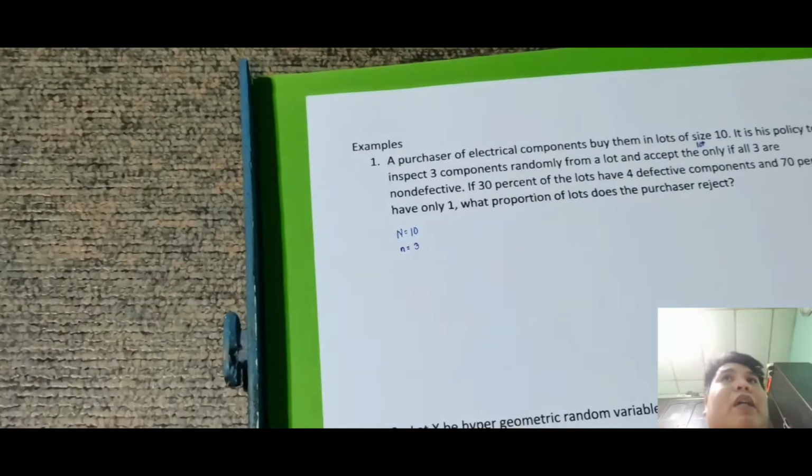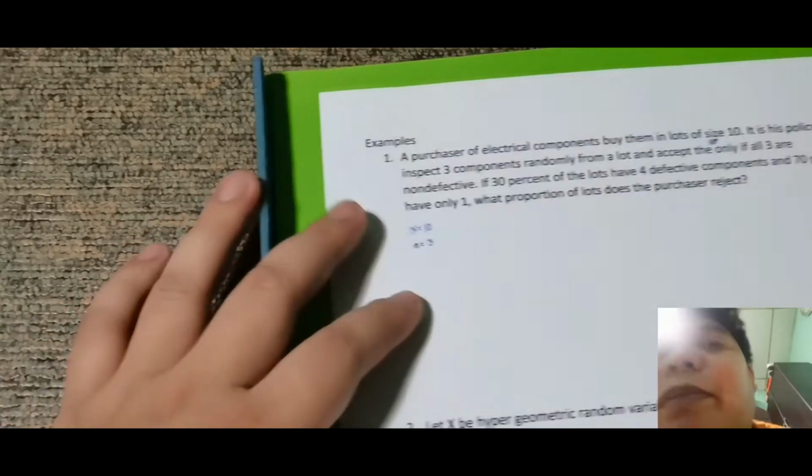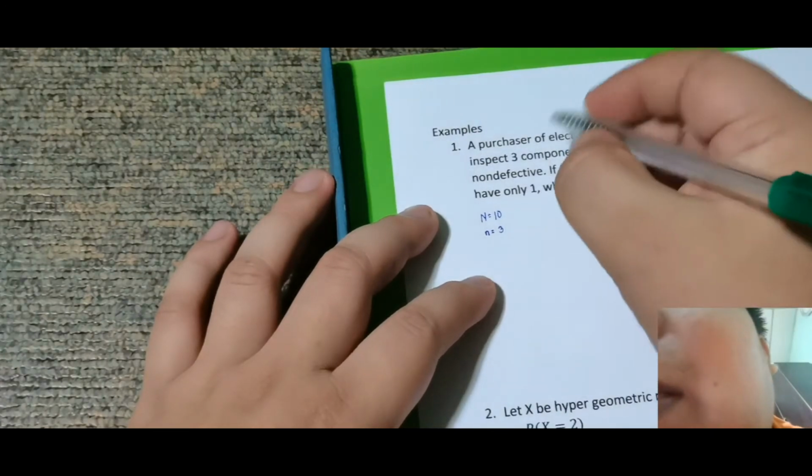So meaning, parang magiging dalawa yung klase ng bilang. So for example, ito yung pinipili ko as purchaser is yung 3. Kumbaga, 10 bibilhin ko, 3 bubunutin ko. Kaso ito yung nangyari. Ikaw, as a totality, meron kang M. So sure ako 30% doon na M na meron akong 4 defective parts. So kunyari, may 30% ako.